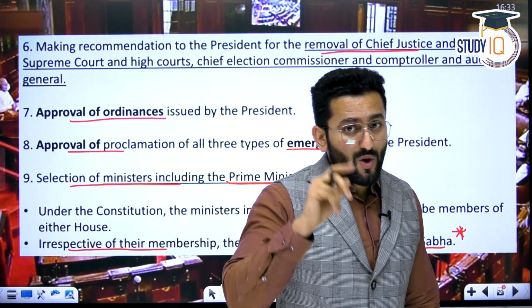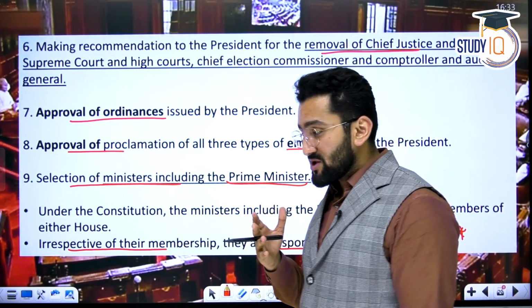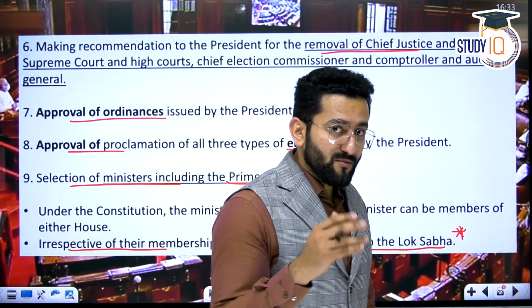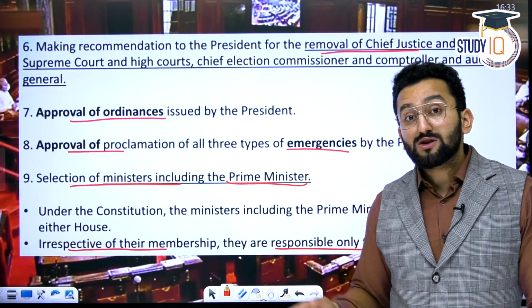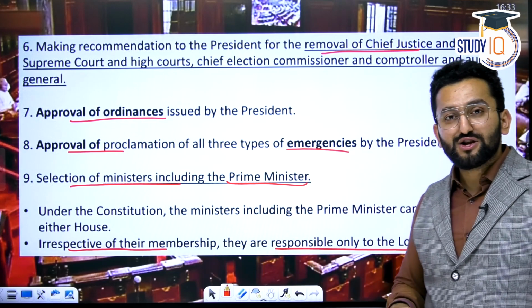I hope you remember, within 1 month in case of national emergency. I also told you, when Lok Sabha is dissolved and national emergency has already been proclaimed, in that case, get it passed from Rajya Sabha. But when Lok Sabha is reconvened, then you need to pass from Lok Sabha. So it means both houses have a say when it comes to approval of national emergency.